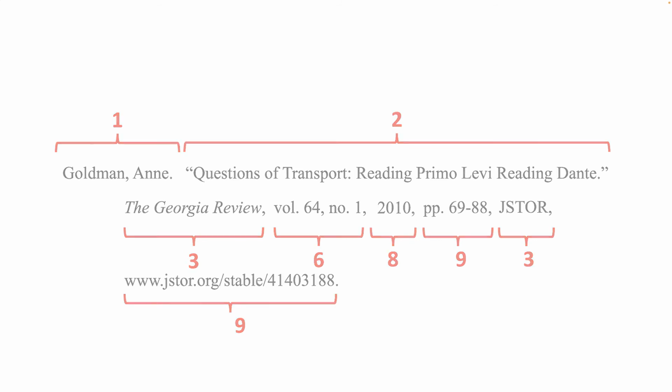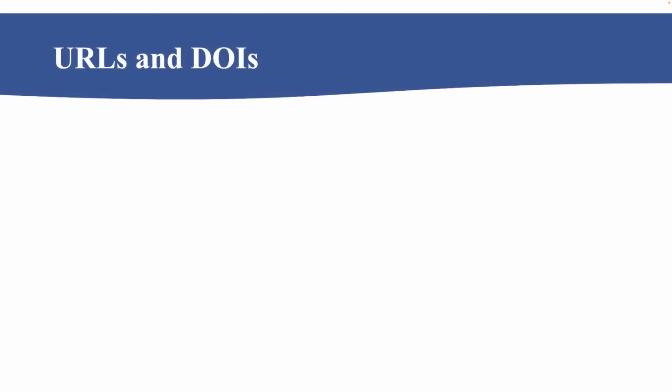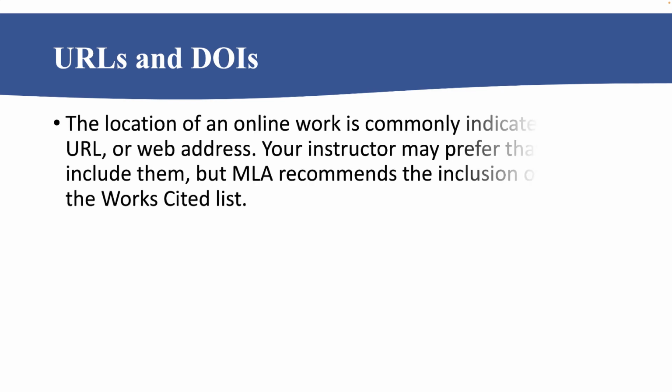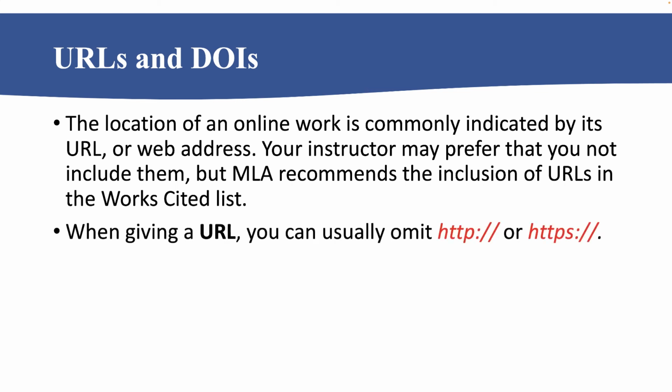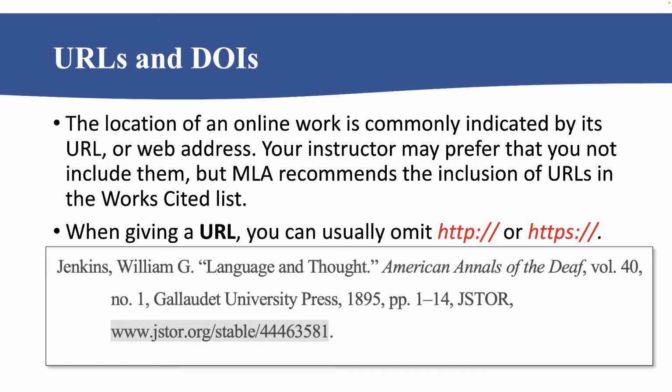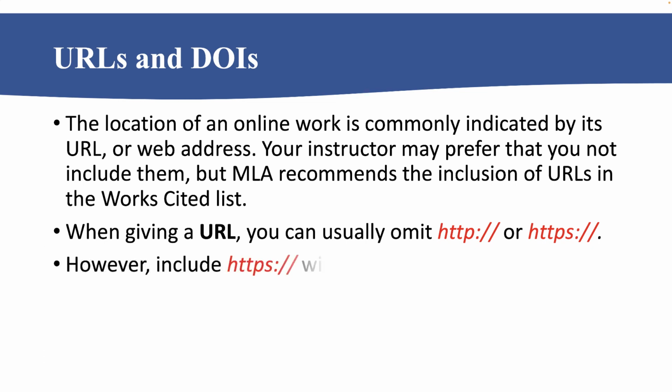So this is how this would appear in your Works Cited page using both containers because you're citing a source from a database. When you're looking at databases, we need to distinguish between URLs and DOIs. The location of an online work is commonly indicated by its URL or web address. Your instructor may prefer that you not include them, but MLA recommends the inclusion of URLs in the Works Cited list. When giving a URL, you can usually omit the HTTP or the HTTPS. And so, for example, here's a source listed from JSTOR, and we do not list the HTTP before the www.jstor in its location.